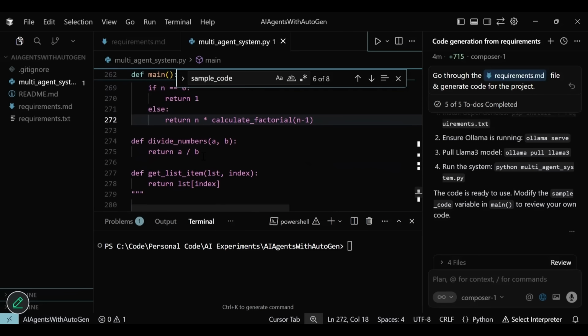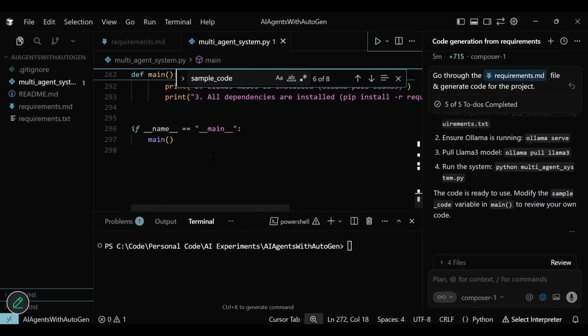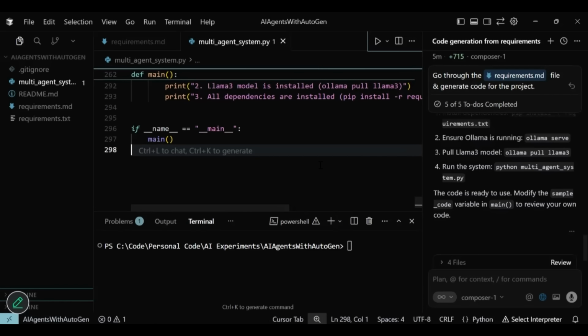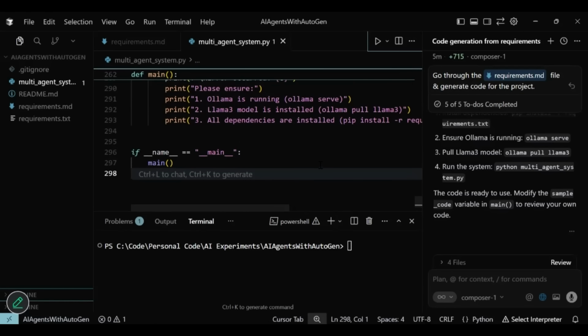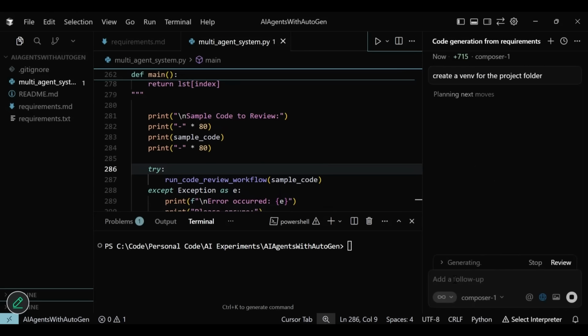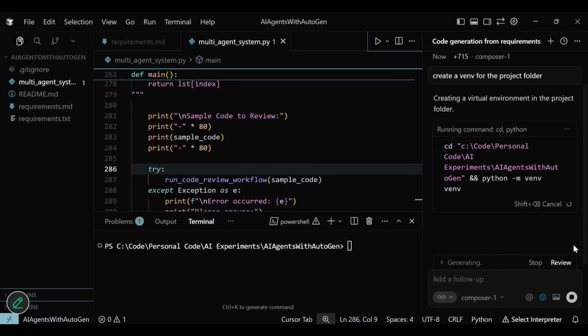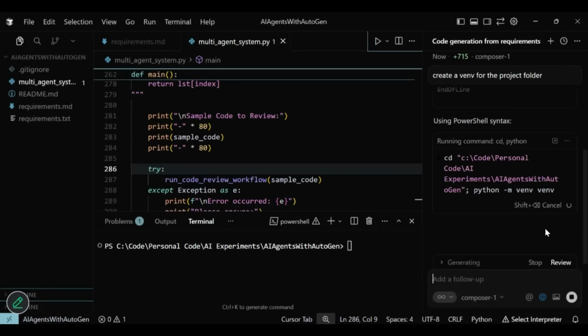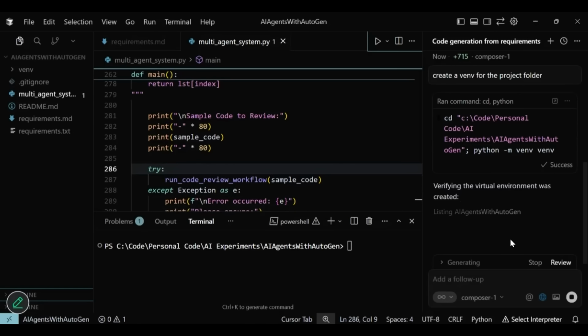Now to run all of this, we first need a virtual environment, and then we should activate that and install all the needed packages. We are going to ask the agent to create a virtual environment in the project folder. This should get us a sandboxed environment for the project where we will be installing our dependencies next. I see it being created now. The agent will verify its existence, and then we should be good to use it.